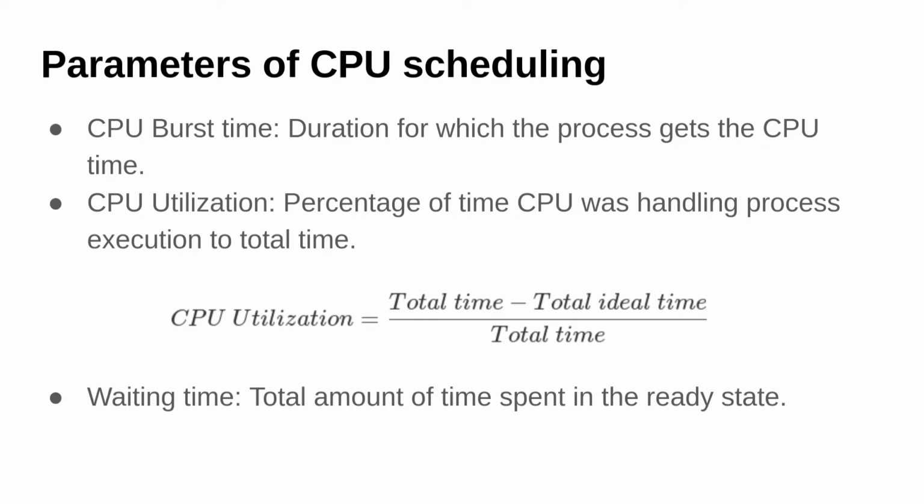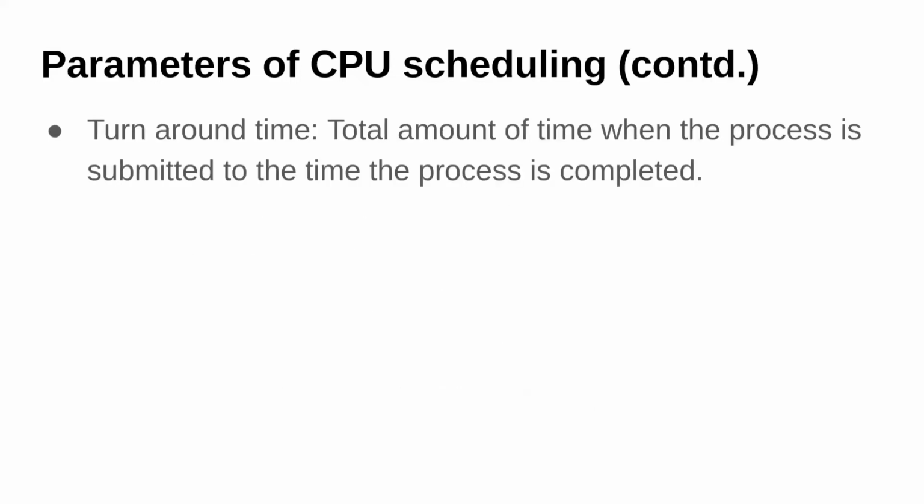Waiting time. So the total amount of time spent in the ready state. A process might be waiting for it to get the CPU. So that time is known as the waiting time. Next is turnaround time. That is the total amount of time from when the process is submitted to the time the process is completed. So this covers the whole time from the start to the end.